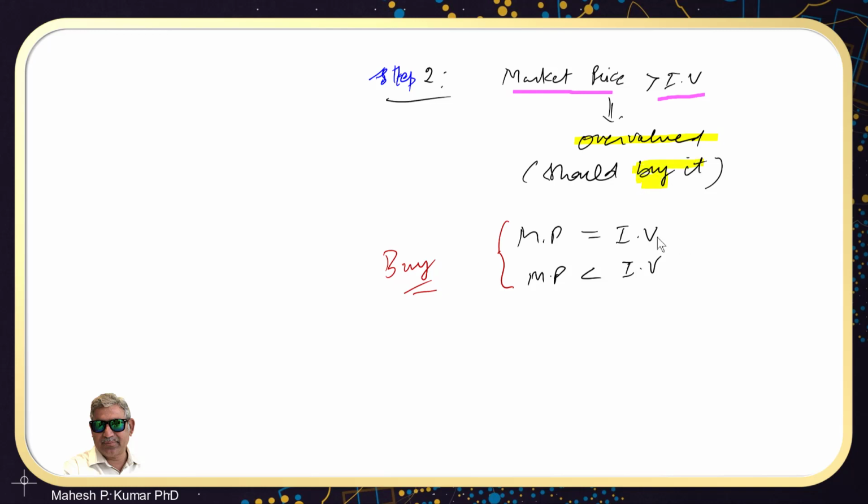But if the market price is equal to intrinsic value, or rather less than intrinsic value, then in this case we will call the share fairly valued. And when market price is less than intrinsic value, we will call it an undervalued share, and in this case you can pick to buy the share of this company if you like.